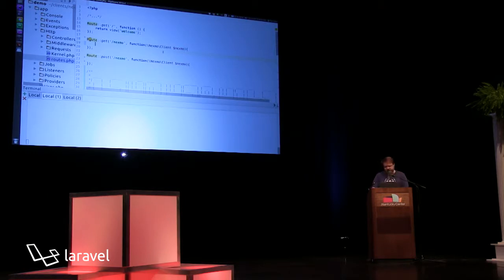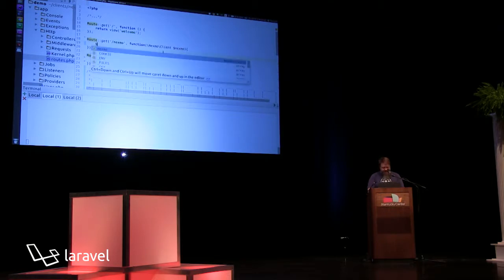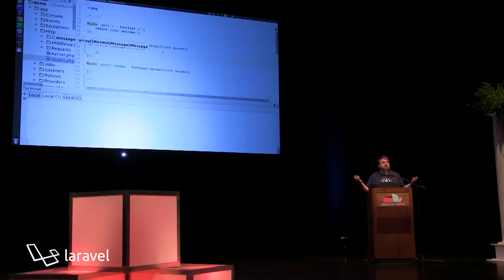quietly, please. So I defined a Nexmo route, and because I'm using the service provider, Nexmo's there, and we can just use dependency injection to bring it up, and I'm going to do a send, and this is going to send an SMS message. I can put in a 2, and that is going to be 1-484-985-9853. That's my Google Voice number, so if you want to call me later, now you know.